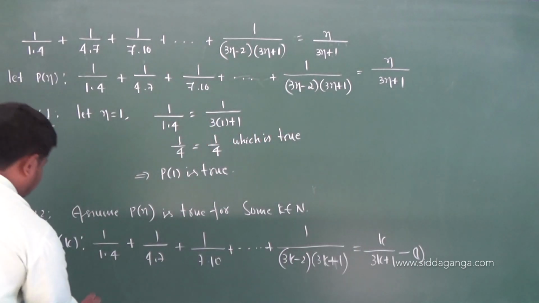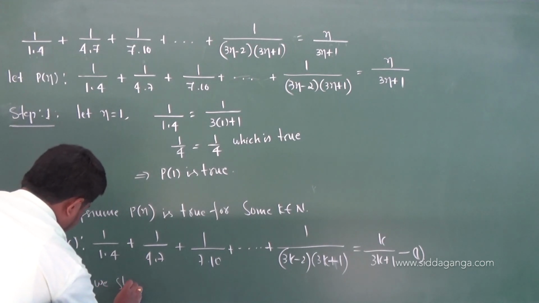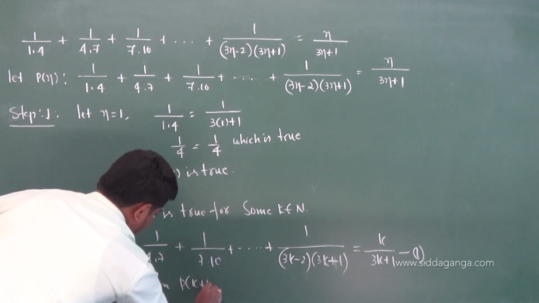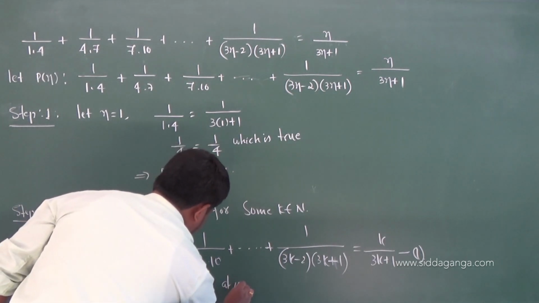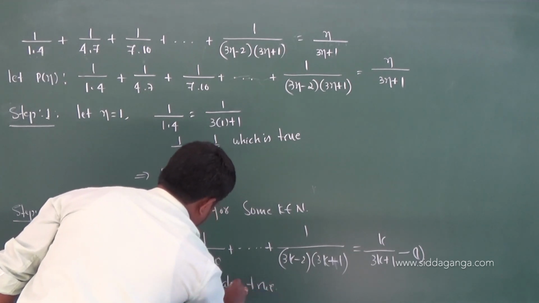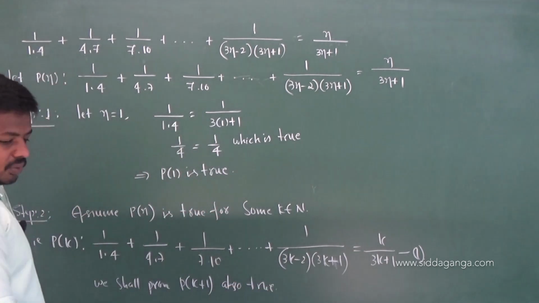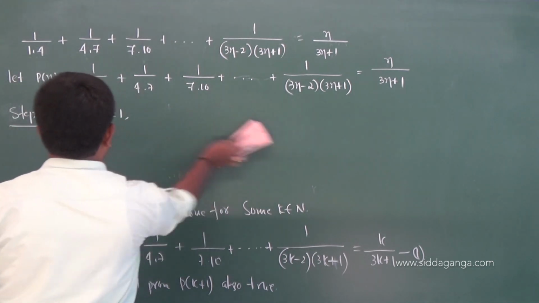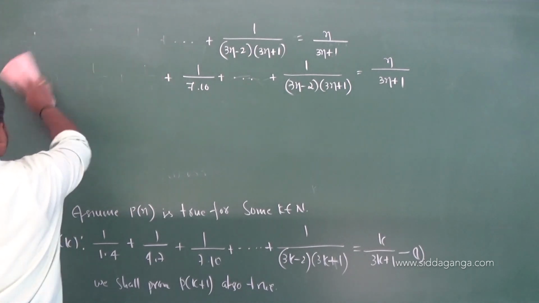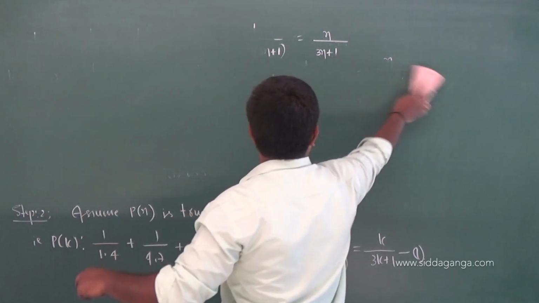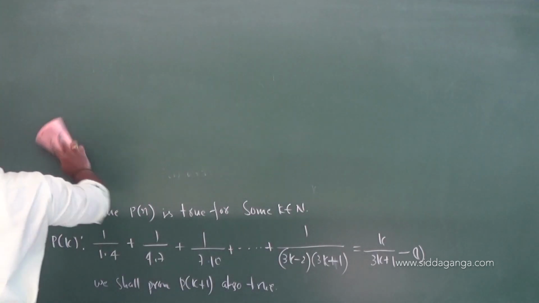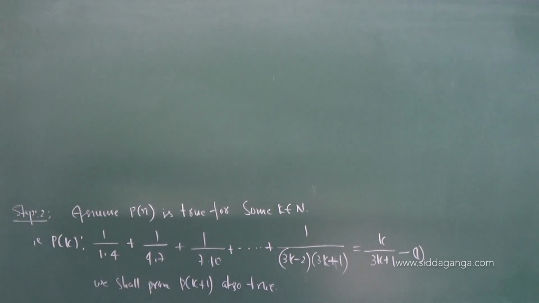So what we shall prove? We shall prove P of k plus 1 is also true. Okay. So what is P of k plus 1?